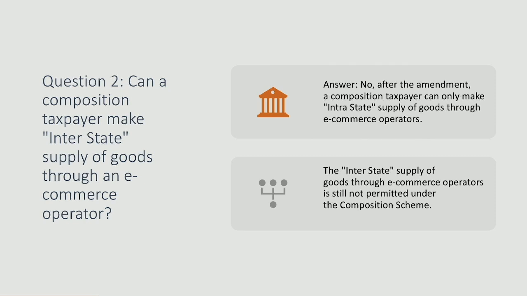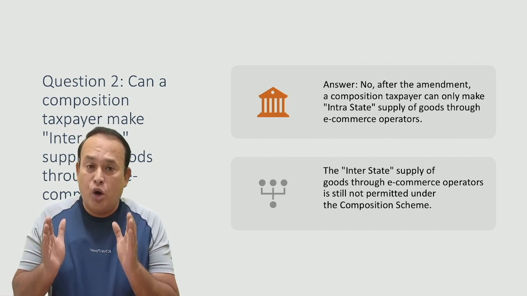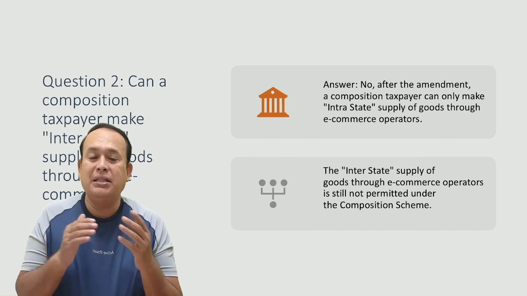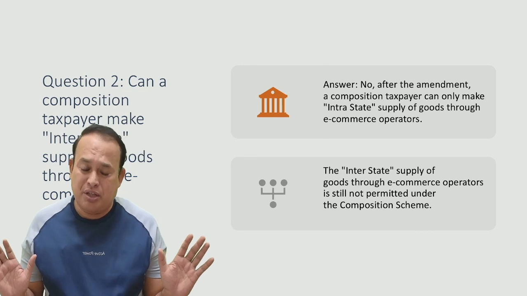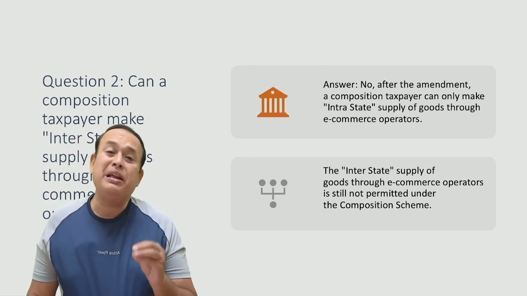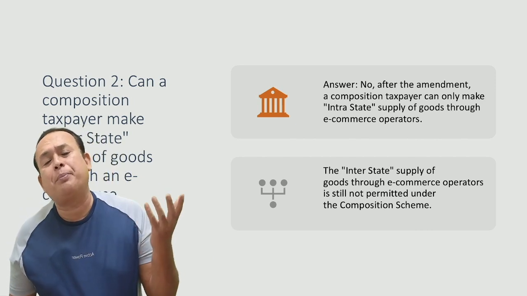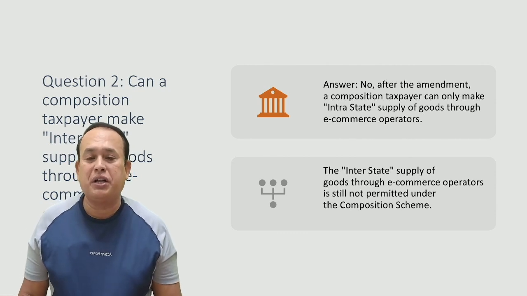The interstate supply of goods through an e-commerce operator is still not permissible under the composition scheme. So, my dear friends, what we understand is that a supplier of goods is allowed to supply through an e-commerce operator only for intrastate supply. On the other hand, a supplier of services should not supply services through an e-commerce operator. Further, can a supplier of goods supplying through an e-commerce operator make interstate supply? Absolutely not allowed. That's why we have the provisions here for your kind consideration.